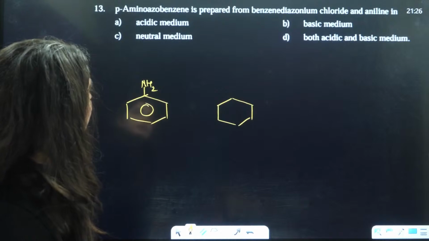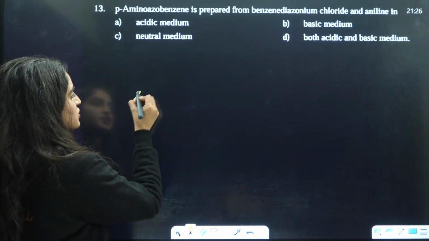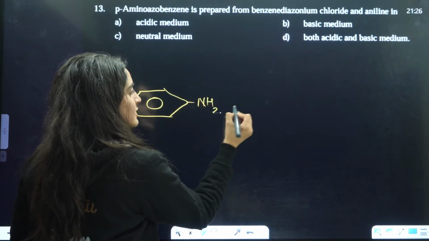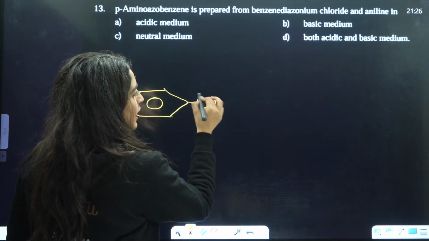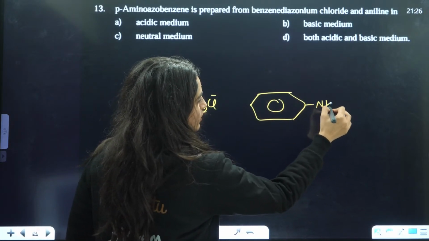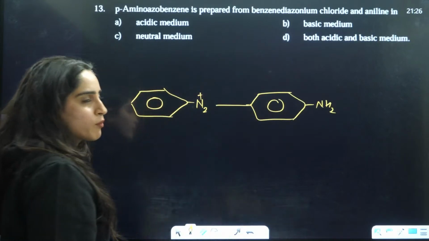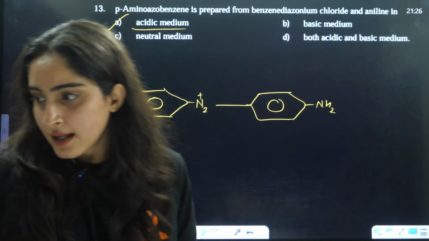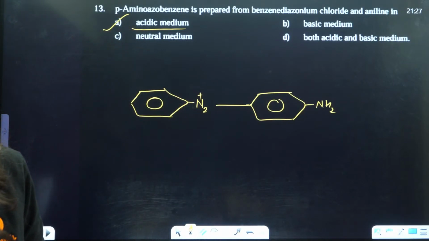So this is basically a coupling reaction. You have NH2, and you have benzene diazonium chloride, or you can directly write N2Cl with positive and negative charges, and here you can write NH2. What will happen is that from the para position, this will be eliminated and this thing will be formed. So this happens in the acidic medium, so A is going to be the correct answer. This happens in acidic medium, not the basic medium.